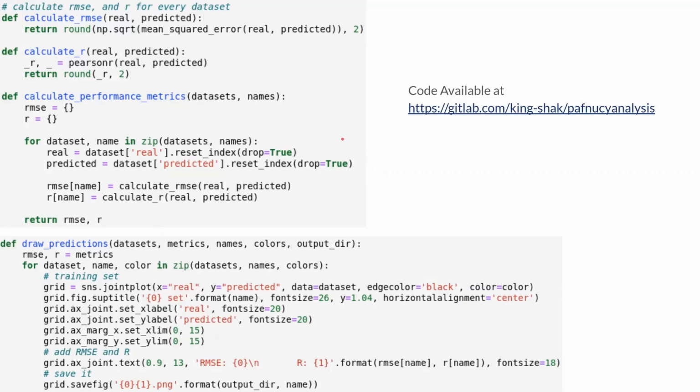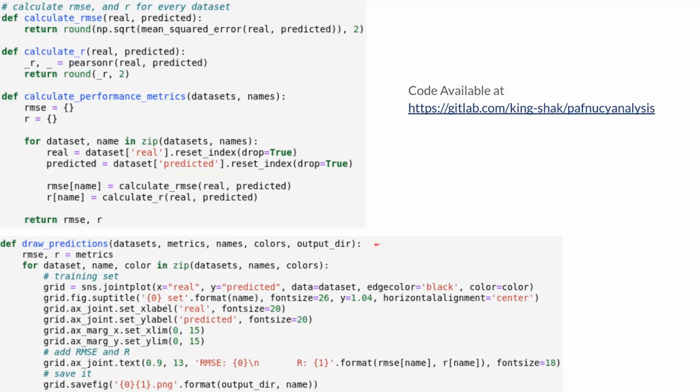Starting at the top, we have a method called calculate performance metrics that takes in the data sets. This is essentially a list containing the training, validation, and test sets, along with their respective real and predicted values of the binding affinity. We also pass in the name of each set. We then use the zip function in order to go through each set and calculate the RMSE and R values. We calculate the RMSE and R values using functions from scikit-learn, scipy, and numpy.